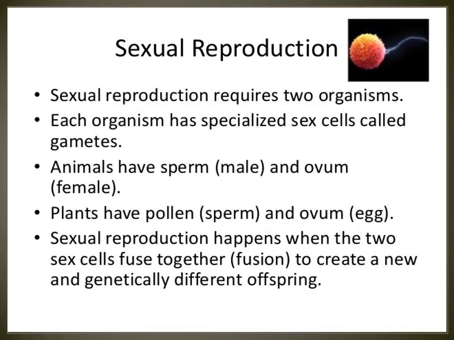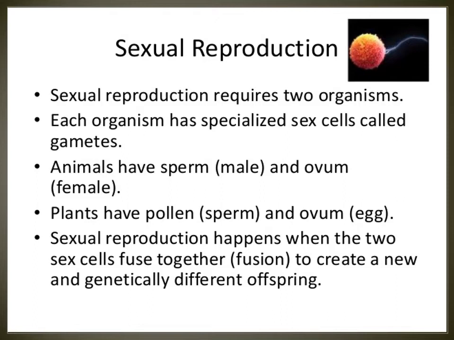Sexual reproduction requires two organisms, one male organism and another one female organism. Each organism has specialized sex cells called gametes. Male gamete, female gamete. Animals have sperm, that is male, and ovum, that is female.